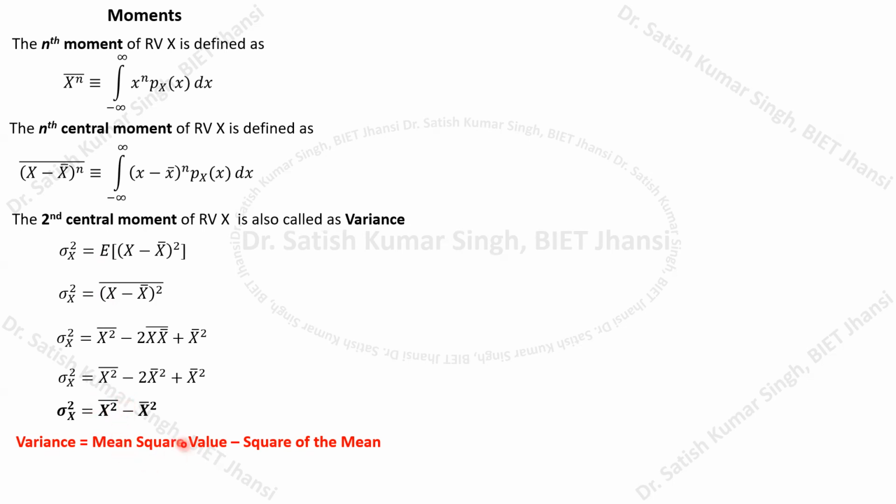It is the mean of the squared value that we are calculating here. And here it is the square of the mean, meaning first we calculate the mean and then we square the value. Now you can see this is the standard deviation. Standard deviation is equal to the root of the variance. If we know the variance, we can easily calculate the standard deviation by taking the square root, and that is denoted by sigma x.